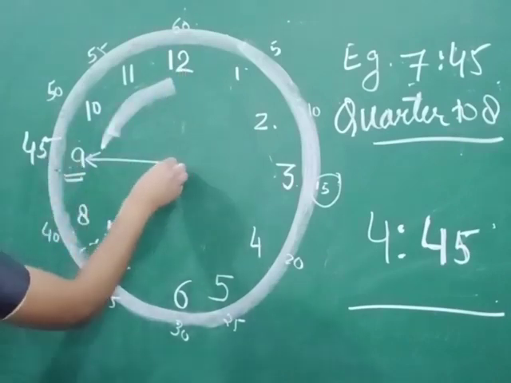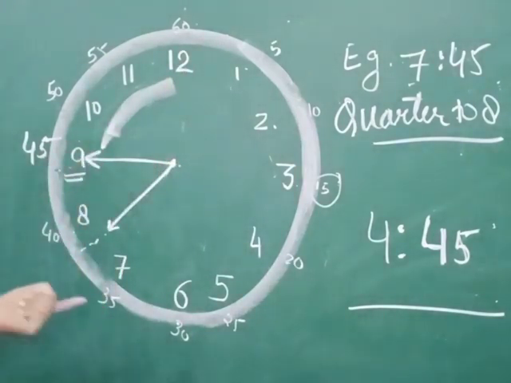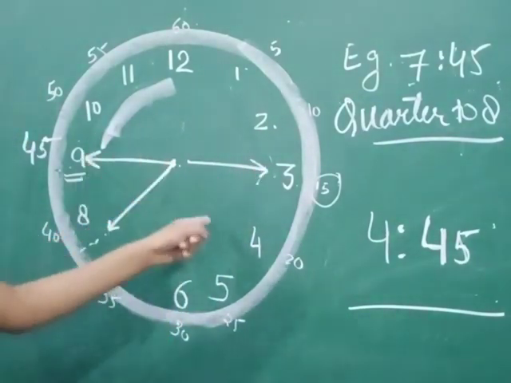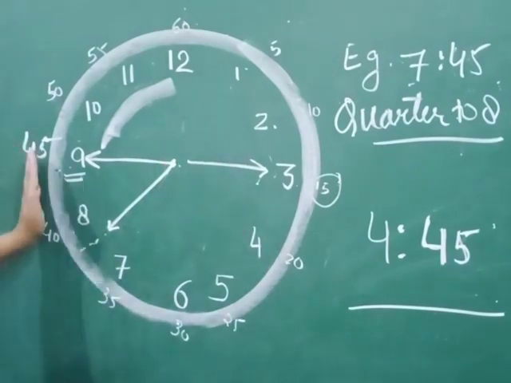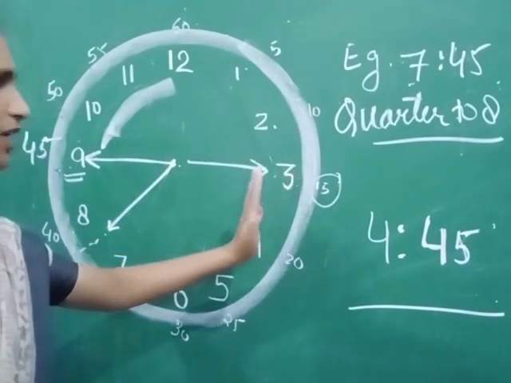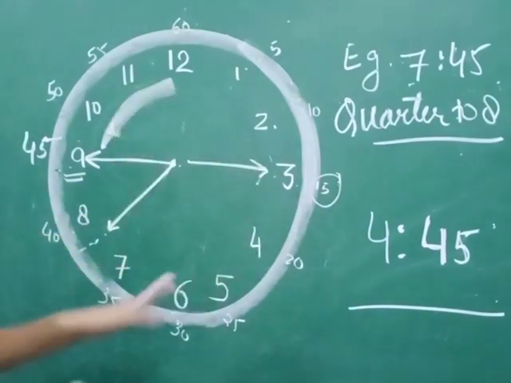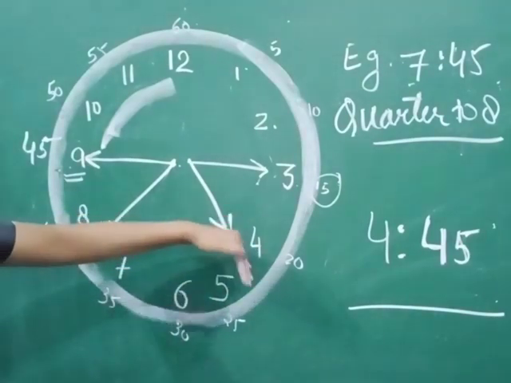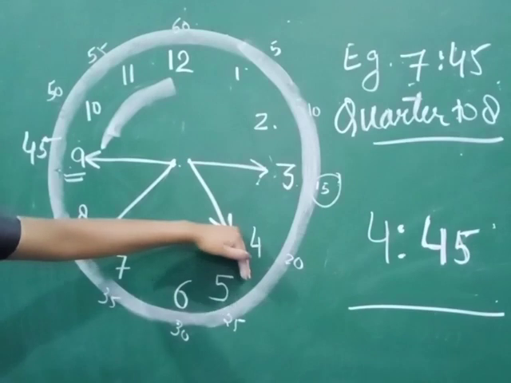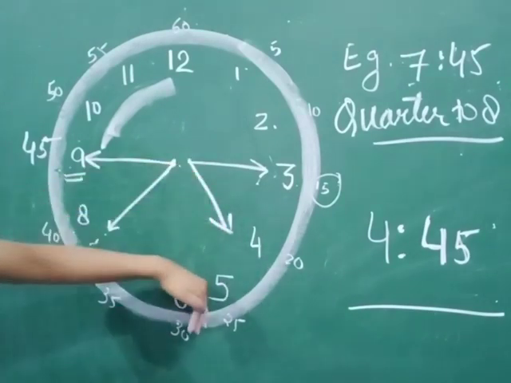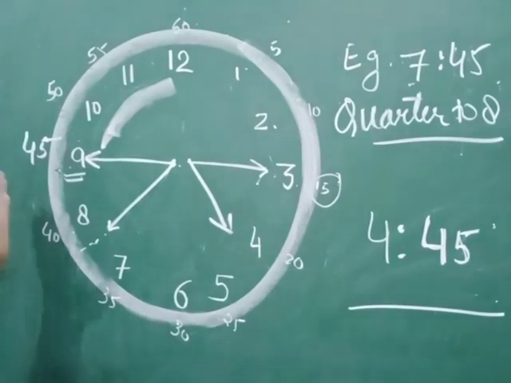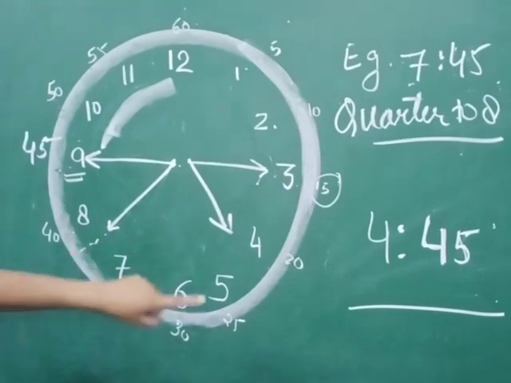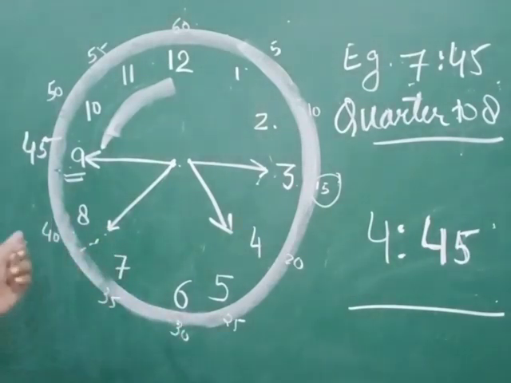So when the minute hand will be at 9, it means it is quarter to, and when the minute hand will be at 3, it means it is quarter past. 9 quarter to, 3 quarter past. But in quarter past we write the hour hand at 4 only. We will not move it to 5. Quarter past 4, or if it is at 5, quarter past 5. But in quarter to we will write the next hour that is coming, that is 8 here. It is 7:45, so we will write quarter to 8.